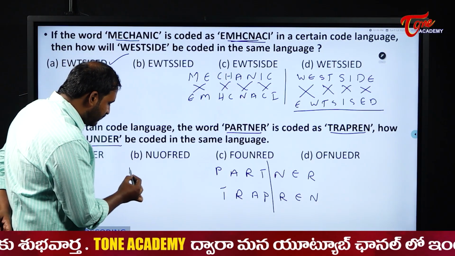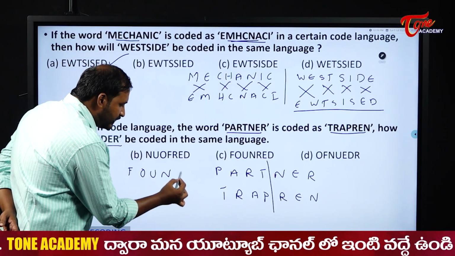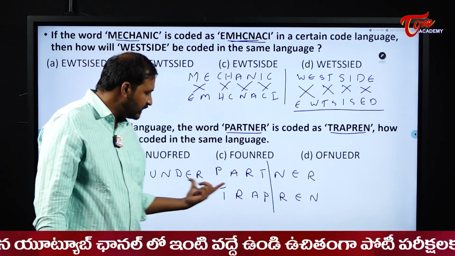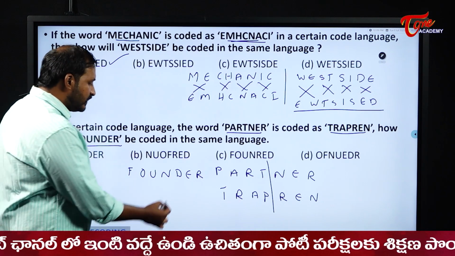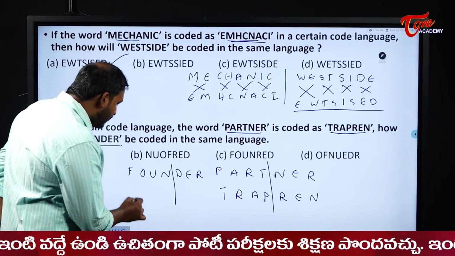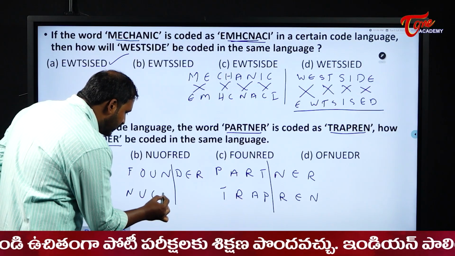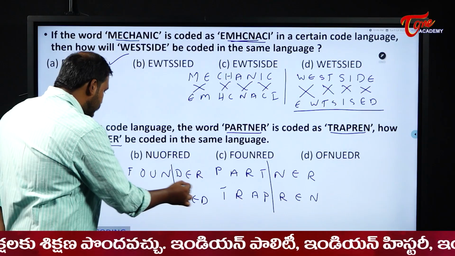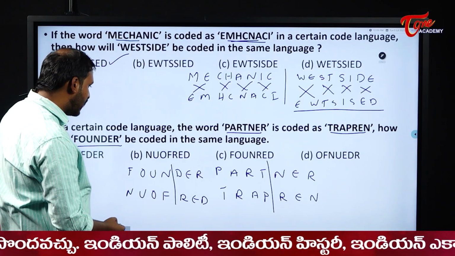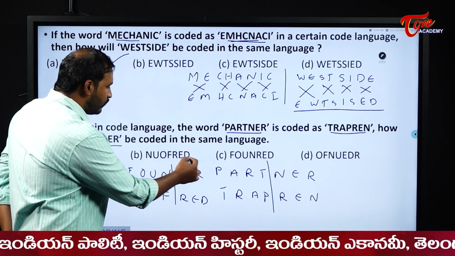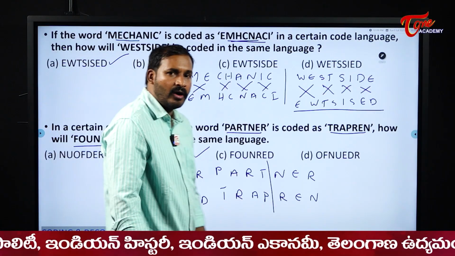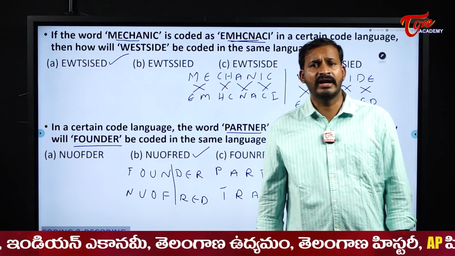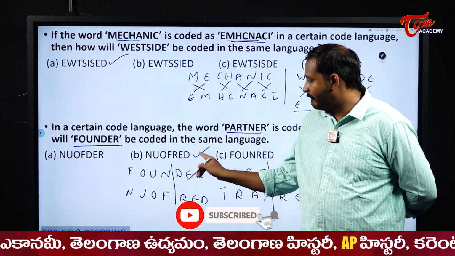If I do the same thing for founder, FOUNDER, how was the partition made? 4 letters and 3 letters, right? Here also it contains the same 7 letters. So, here also 4 and 3. So, now what happens to this? NUOFRED. So, that means what is our answer here? NUOFRED. So, here our answer will become option B.